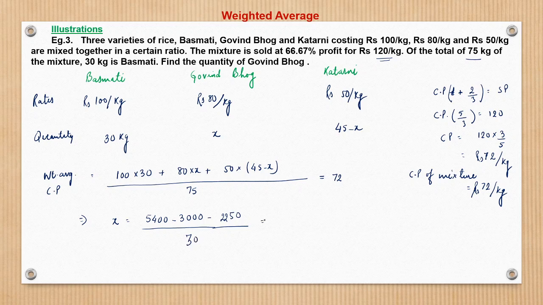So 30 would be here. So this becomes 5400 minus 5250, divided by 30. So this gives us 5. x is equal to 5 kg, right?